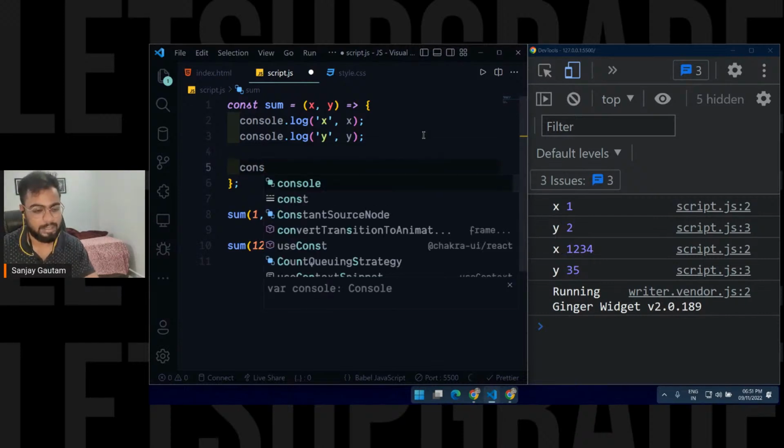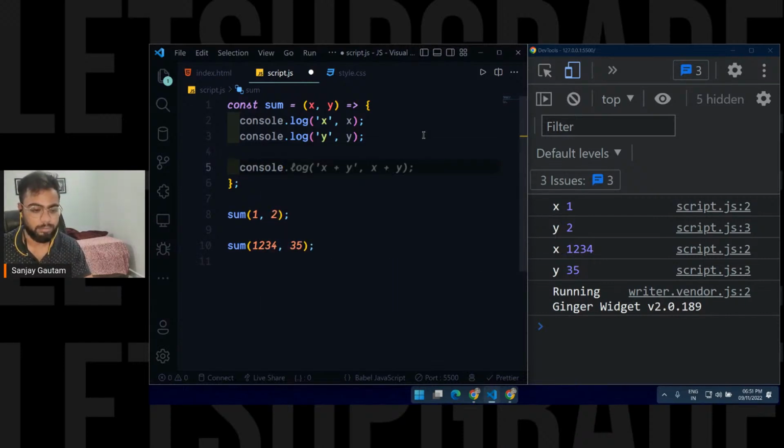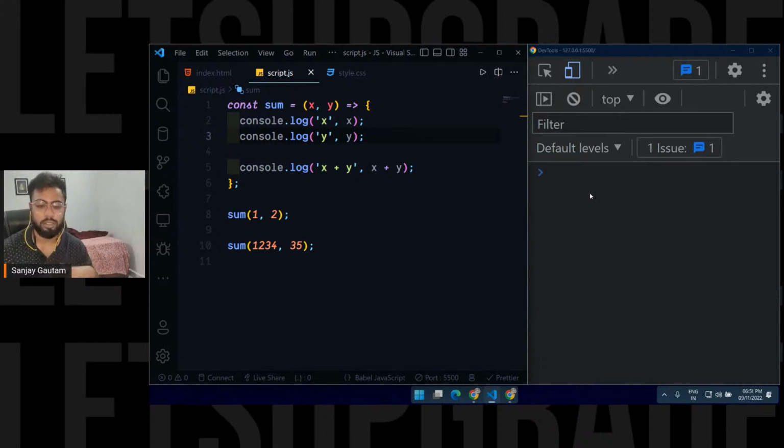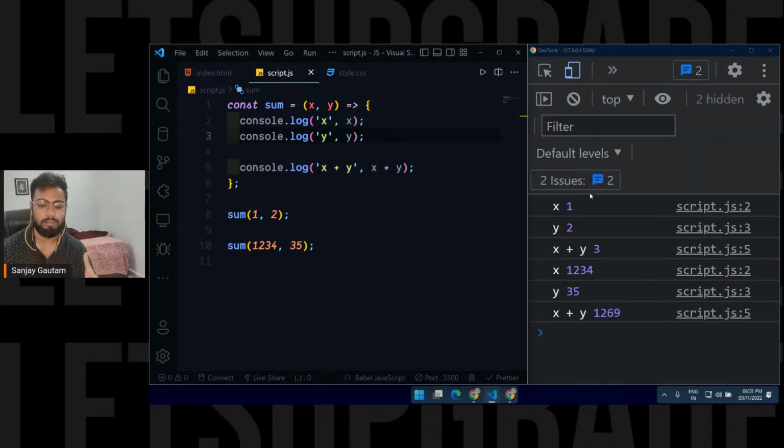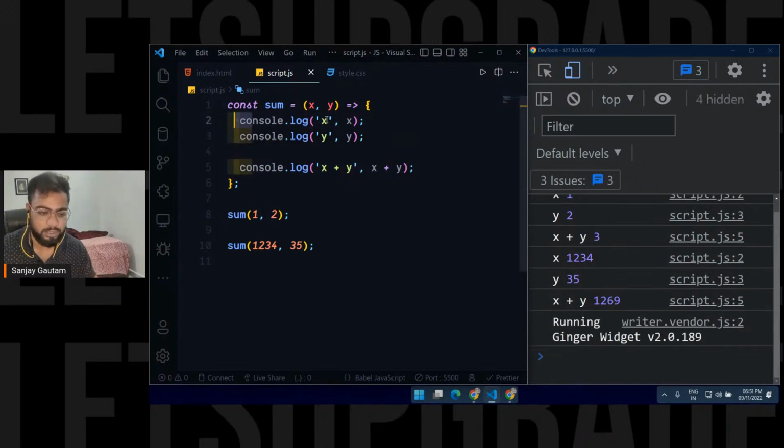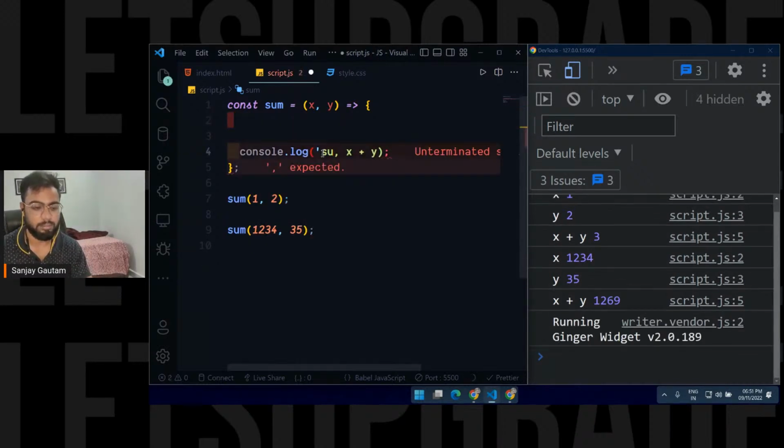So now I can use this x and y value here. So console.log x plus y. What is the value of x plus y here? A quick save, and you will get the value of x and y added as well. So this is how you can use your function. Now you have basically created your first function, which is just going to do a console.log for the sum. You can use this function again and again to get the sum of two numbers.